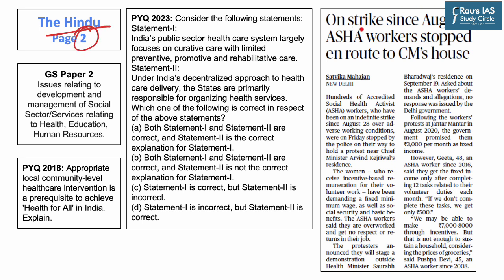Now, hundreds of accredited social health activists, also known as ASHA workers, have been on an indefinite strike in the state of Delhi from August 28th. This is because they face adverse working conditions. These ASHA workers are female community health workers who have been instituted as community-based health functionaries under the National Rural Health Mission, which was launched in the year 2005.